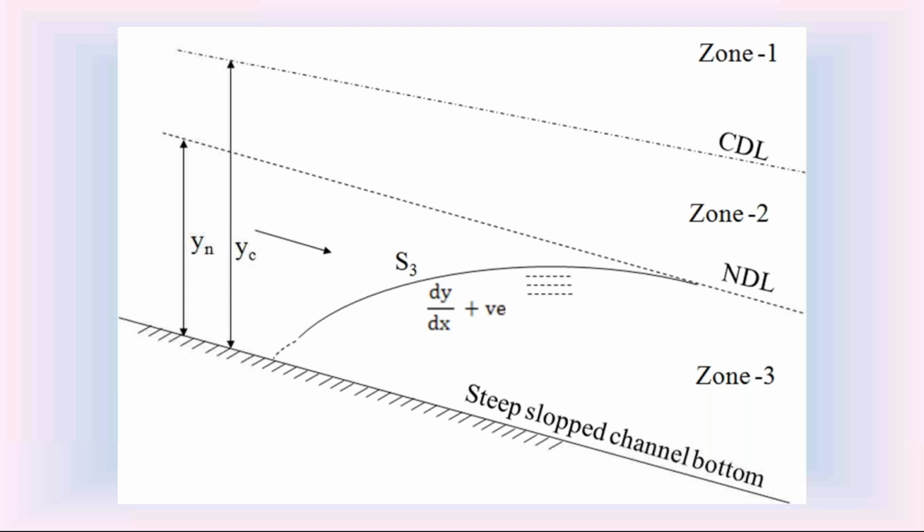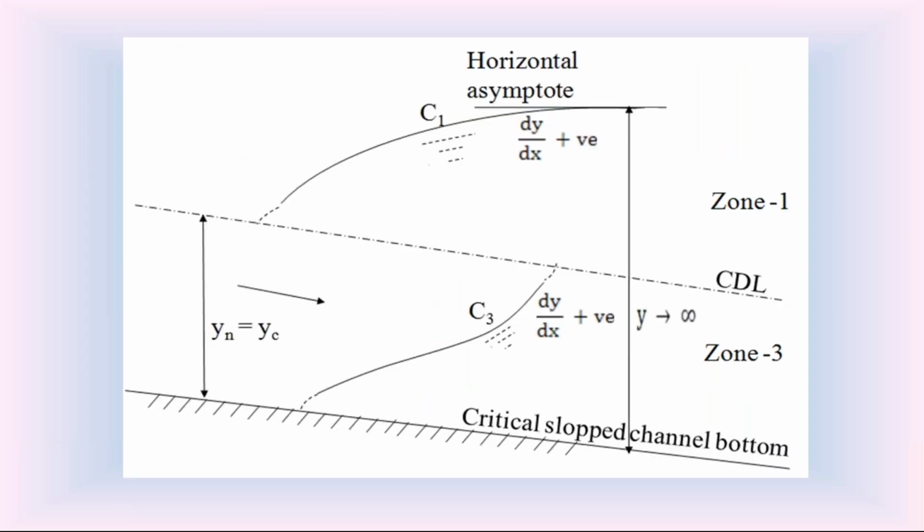Now coming to the next channel bottom slope, the critical channel bottom slope. We know that in the critical channel bottom slope, the channel bottom slope S0 is equal to the slope of the critical water surface SC. This is the critical water surface in the critical channel bottom slope. So if the slope of this channel bottom S0 is equal to the slope of this critical water surface SC, we call that channel bottom as critical channel bottom slope.